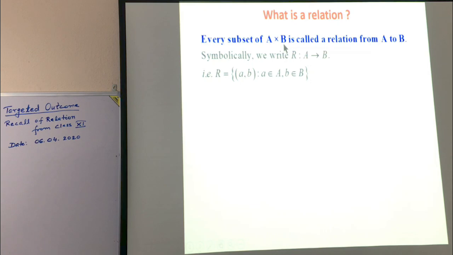Every subset of A cross B is called a relation from A to B. Symbolically, we denote R is a relation from A to B. And if R is a relation from A to B, it means elements of R will be set of ordered pairs whose first entry must be from first set A and second entry must be from second set B. So every subset of A cross B is called a relation from A to B.